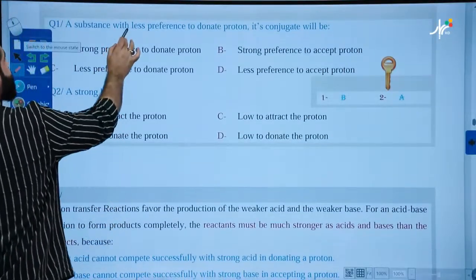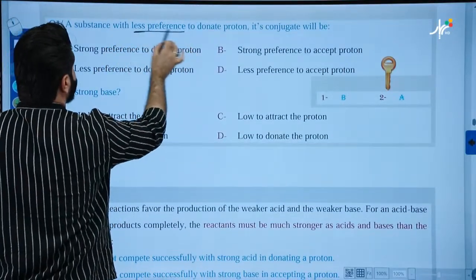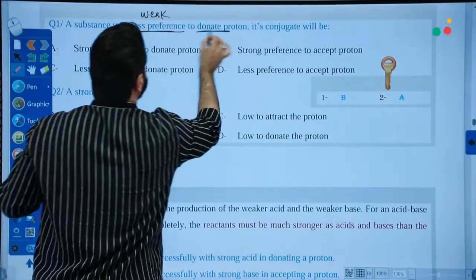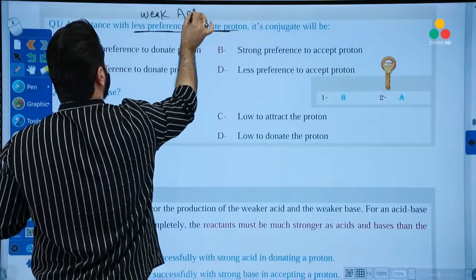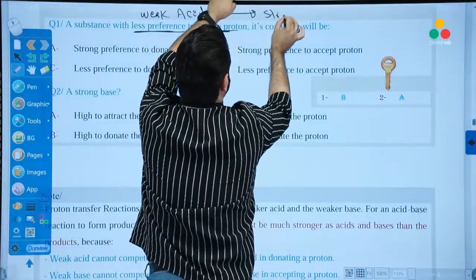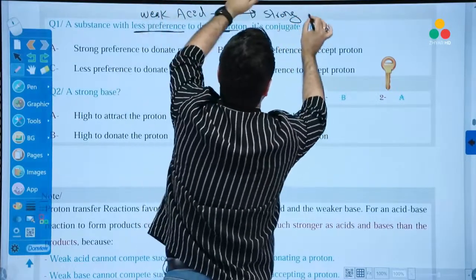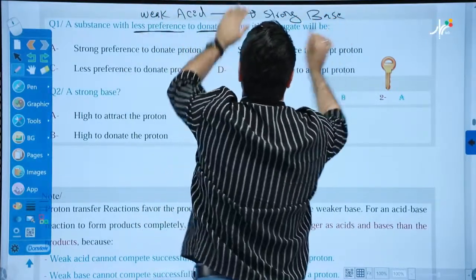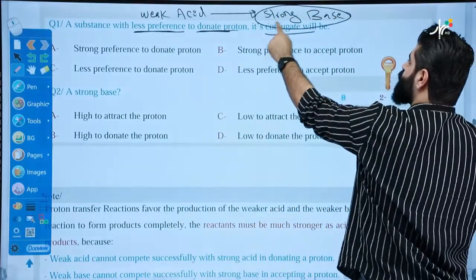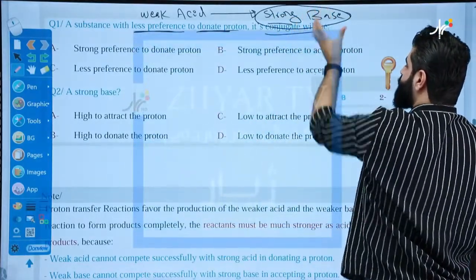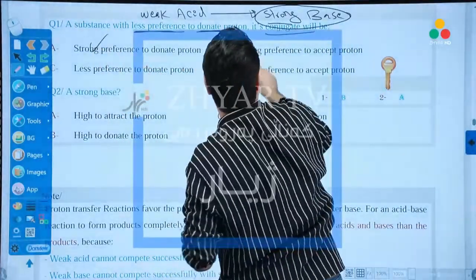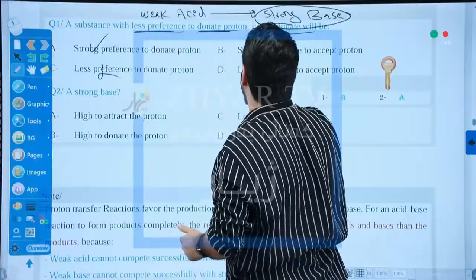Question 1. A substance with less preference, it means weak, to donate, it means acid. So we have a weak acid. The conjugate will become strong, because acid is converted into base. So the conjugate will be a strong base. A strong base has a strong preference to accept. Strong preference is correct. Less preference, no.